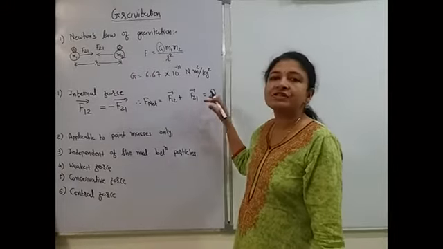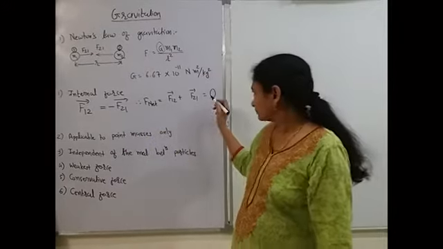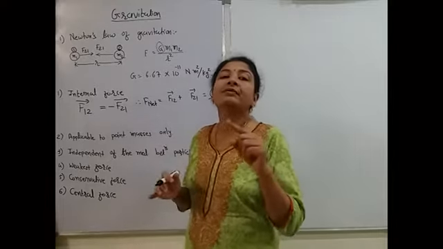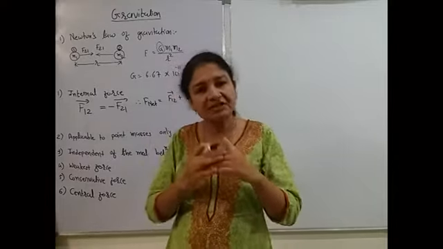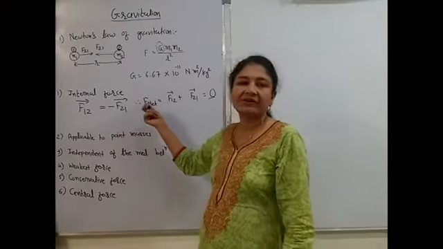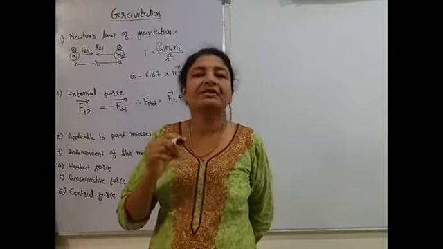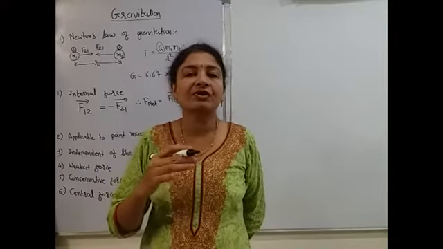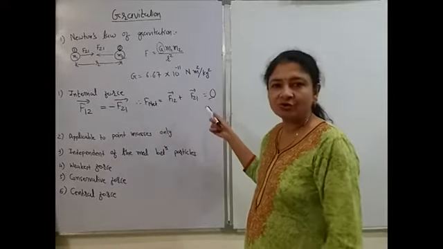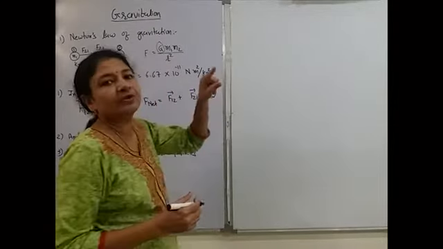Here the net force is 0, so we can say that it is an internal force. Okay, so as this force is internal, the momentum remains constant. If we assume that no other forces are acting except the gravitational force, then the total momentum of the system remains constant. This is the law of conservation of linear momentum. Okay, so here F net is 0. That's why the linear momentum of the system remains constant.